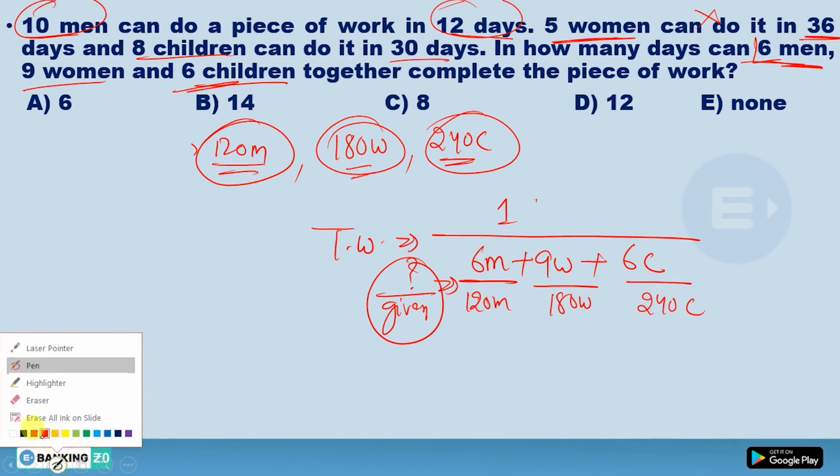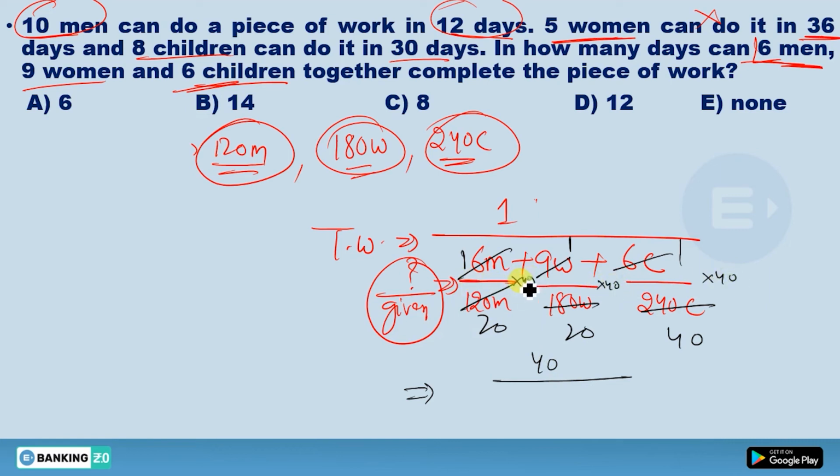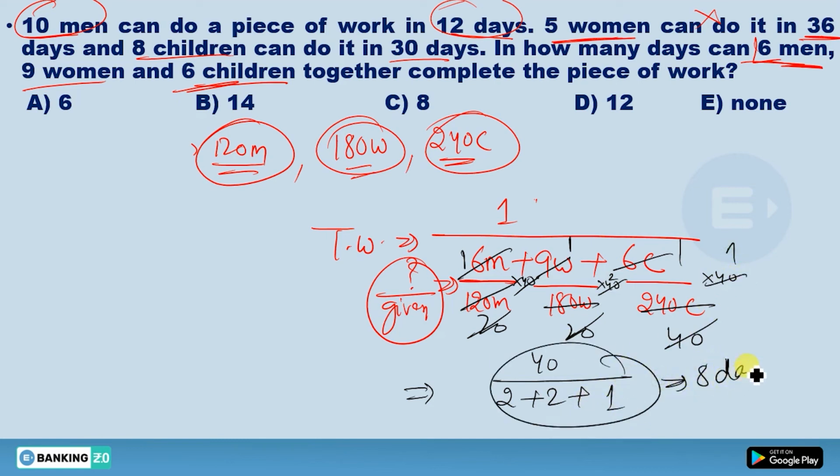Okay, so what you will get, just do one thing, this will be 20, this will be 20, and this will be 40. So what would be the LCM? 40. Now 40 will go here and multiply by 40 here. Okay, 2, what you'll get 1, and you're going to get 8 days as the answer.